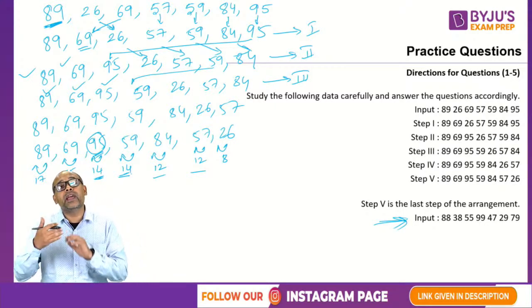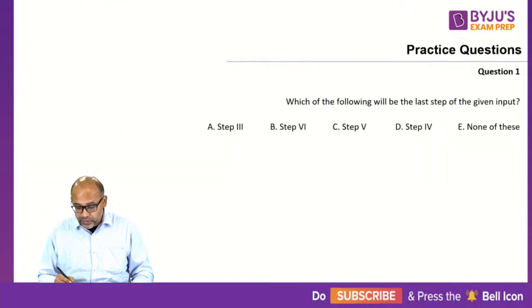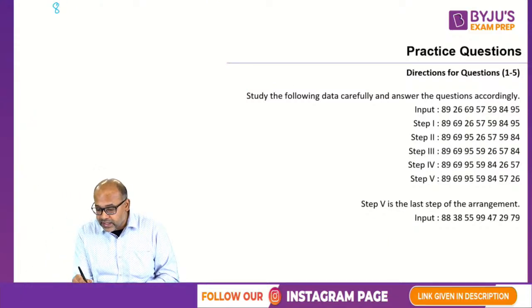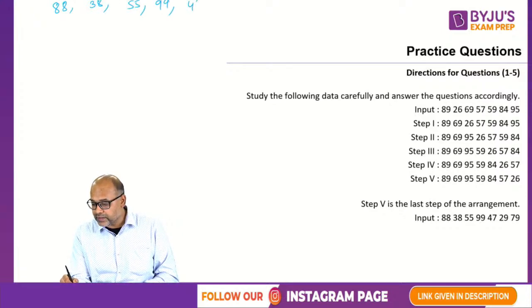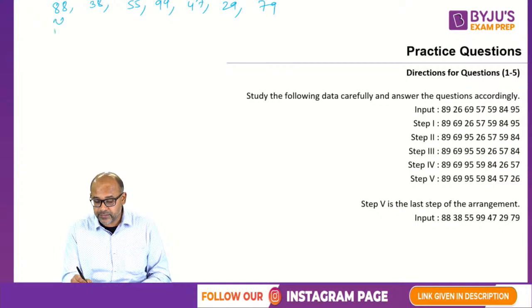So we have to apply and replicate this logic in this input. Let's take a look at what is happening in this input. Let me write down this input. My input here is 88, 38, 55, 99, 47, 29, 79. Let me look at the totals first. 8 plus 8 total is 16. 8 plus 3 the total is 11.